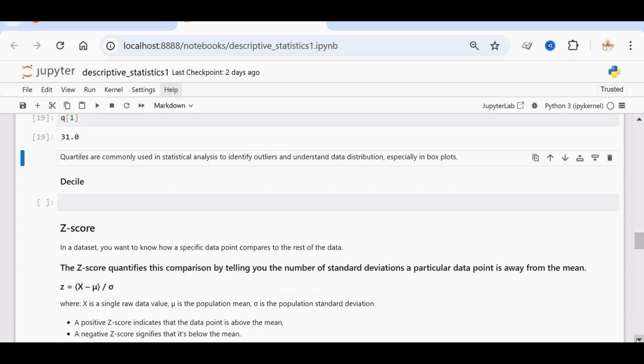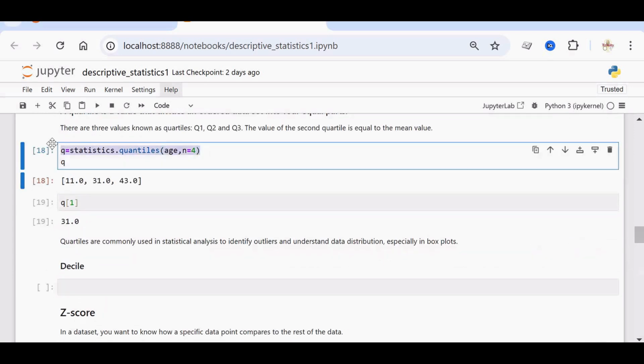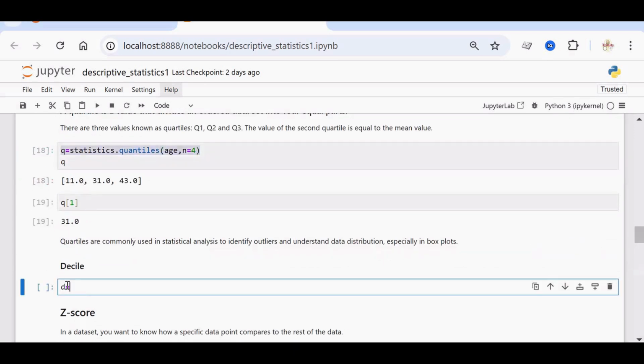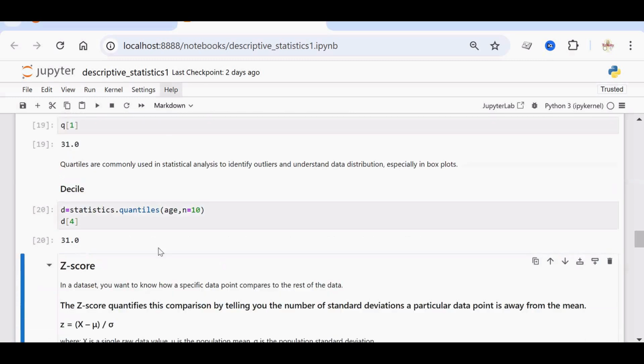The next measurement is decile. The data is divided into 10 equal parts. So we can give d is equal to statistics.quantiles of data comma n is equal to 10. Here, in order to find out the middle, d of 4 will give you the fifth decile.